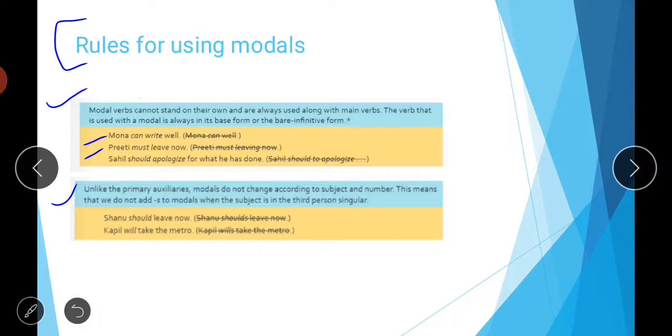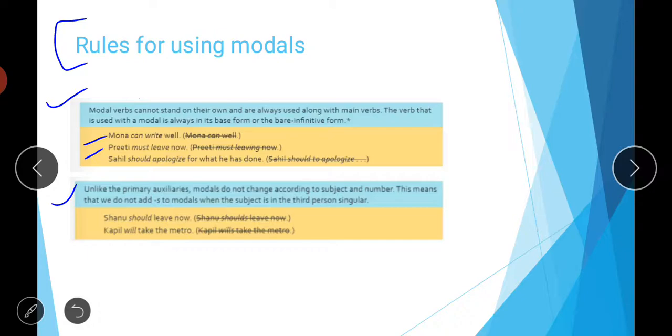But here modals do not change like primary auxiliary verbs. This means we do not add s to modals when the subject is in the third person singular, as we do in that case. As you know, with singular subjects we use the word does in that case.